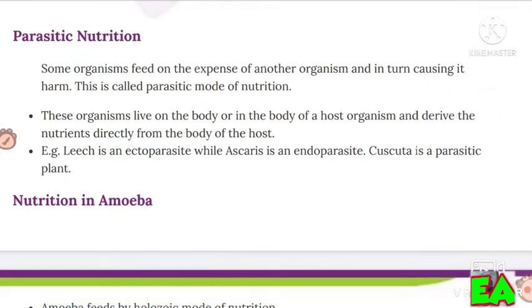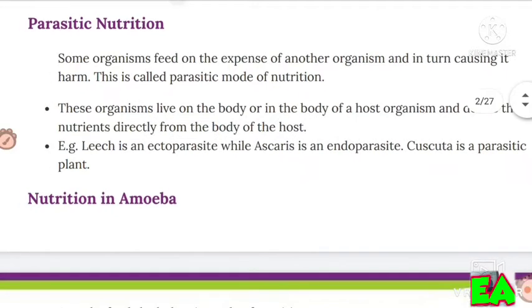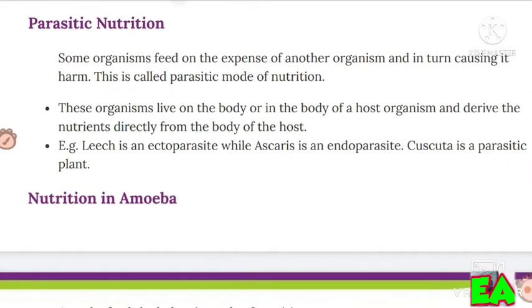Then parasitic nutrition. Some organisms feed at the expense of another organism and in turn cause it harm. This is called parasitic mode of nutrition. These organisms live on their body or in the body of a host organism and derive the nutrients directly from the body of the host. Example, leech is an ectoparasite while ascaris is an endoparasite. Cuscuta is a parasitic plant.